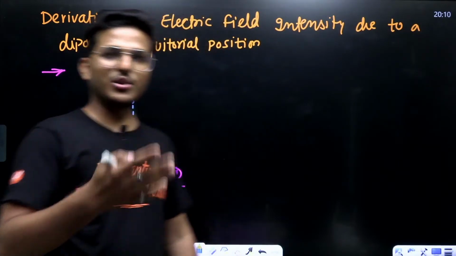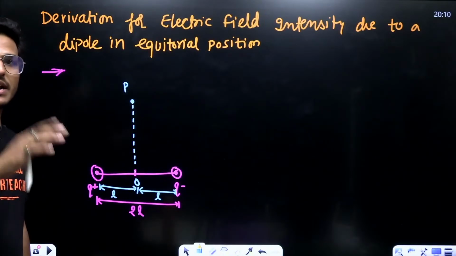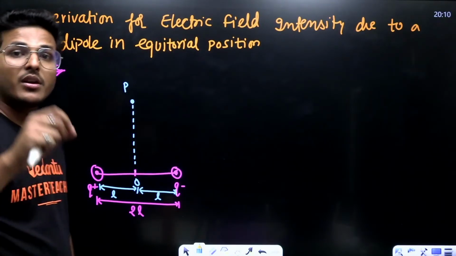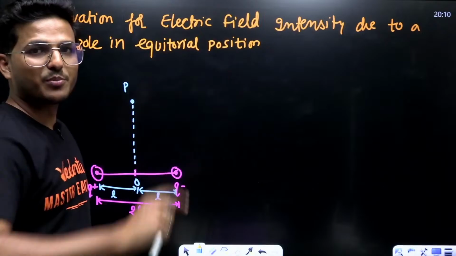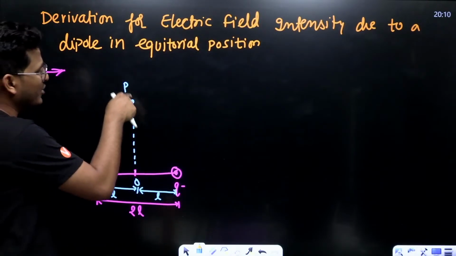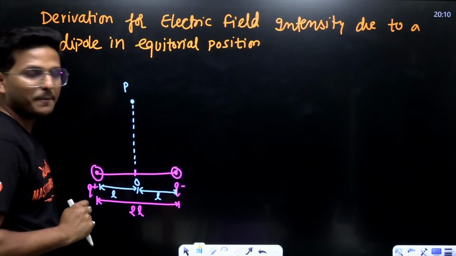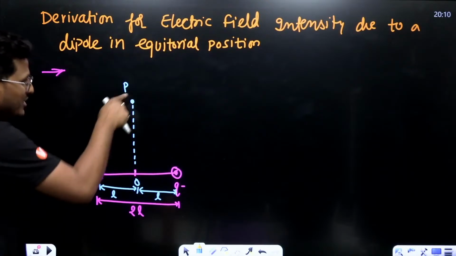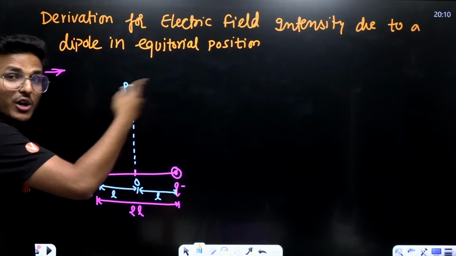So let's consider a unit positive test charge at point P.